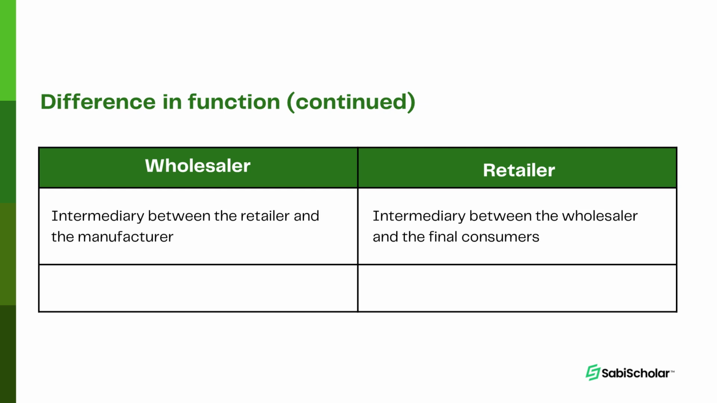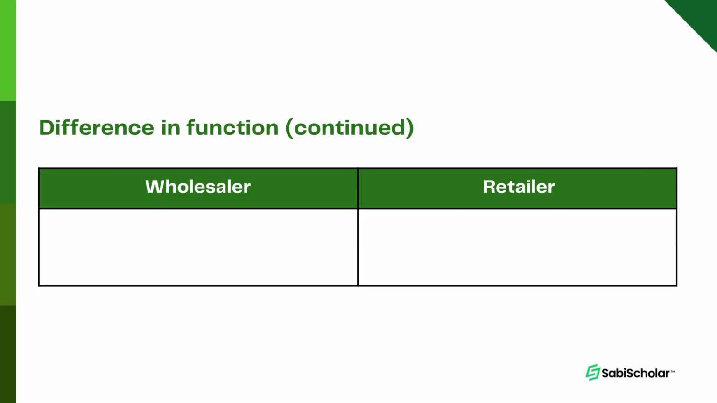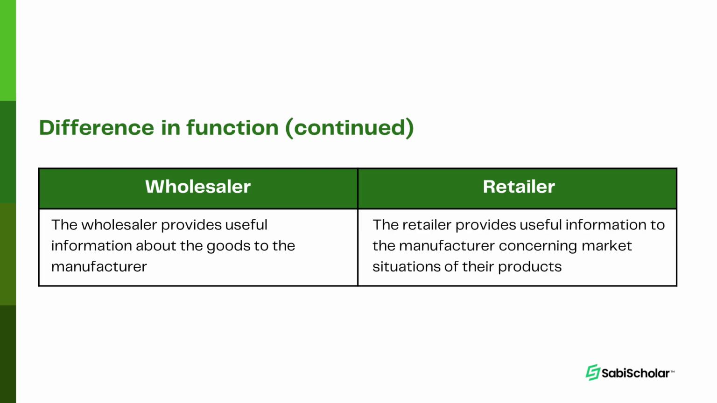Number 5, the wholesaler interacts freely with the manufacturer, while the retailer relates freely with the final consumers. Number 6, as the last, the wholesaler provides useful information about the goods to the manufacturer, while the retailer provides useful information to the manufacturer concerning market situations of their product. And this is done by communicating with the wholesaler and, of course, communicating with the final consumers.